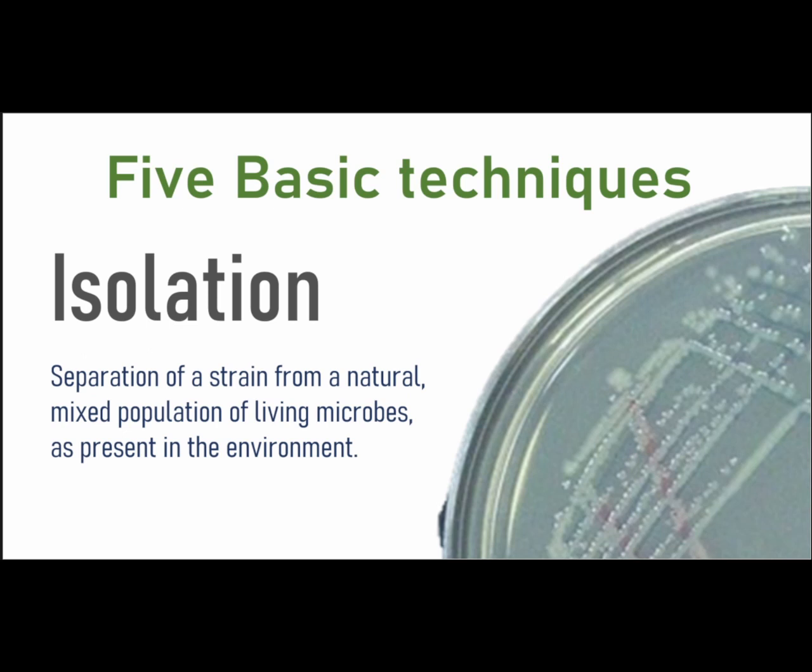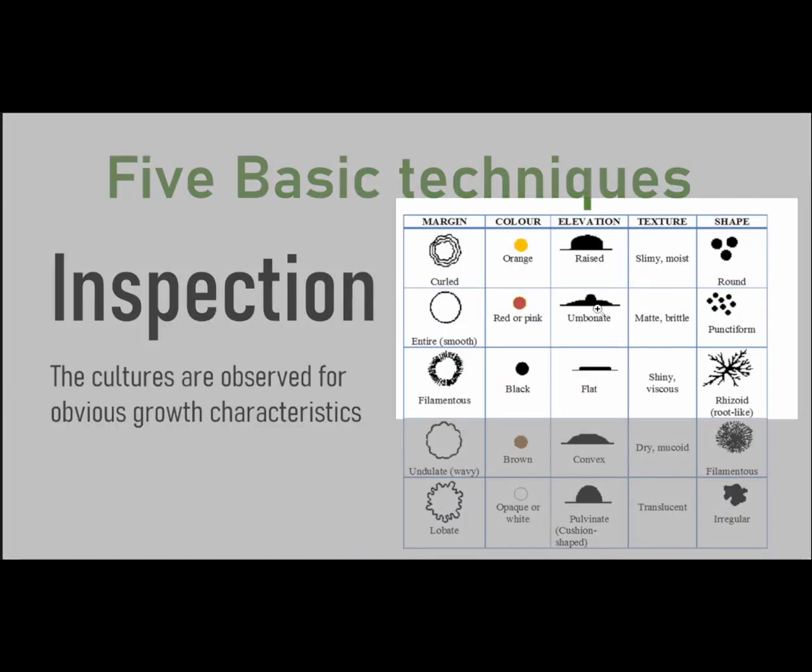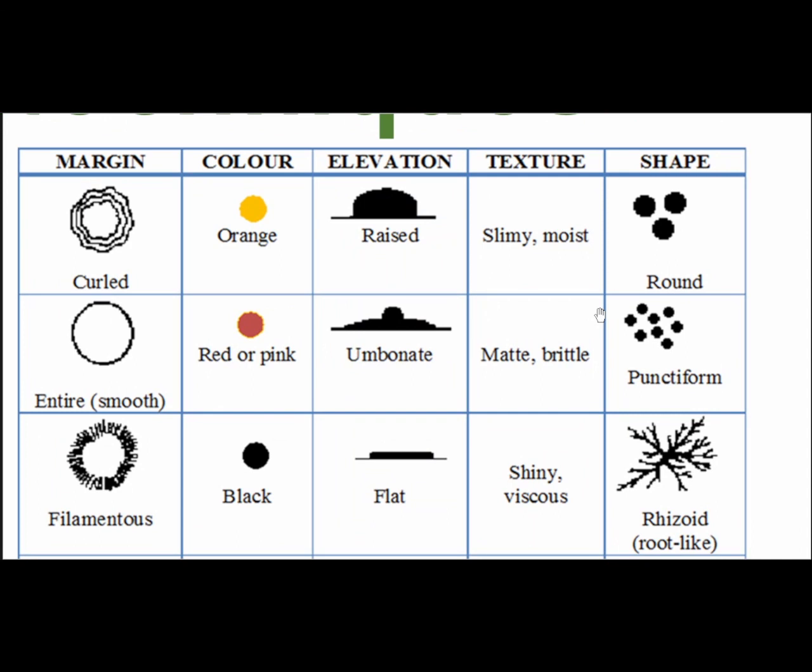Isolation will be performed to separate a strain from a natural or mixed population of living microbes as present in the environment. Once it is isolated, it will be used to inspect. How will we inspect? We will inspect the microorganisms especially by the appearance of their colony, in the case of bacteria majorly, and many times in fungi also, but majorly in bacteria.